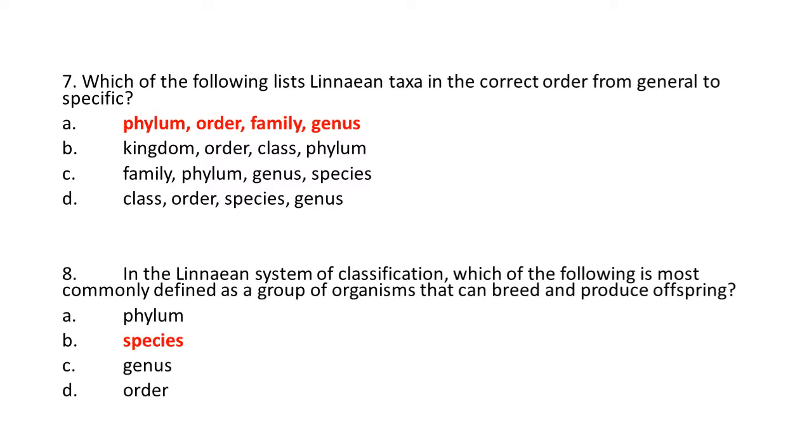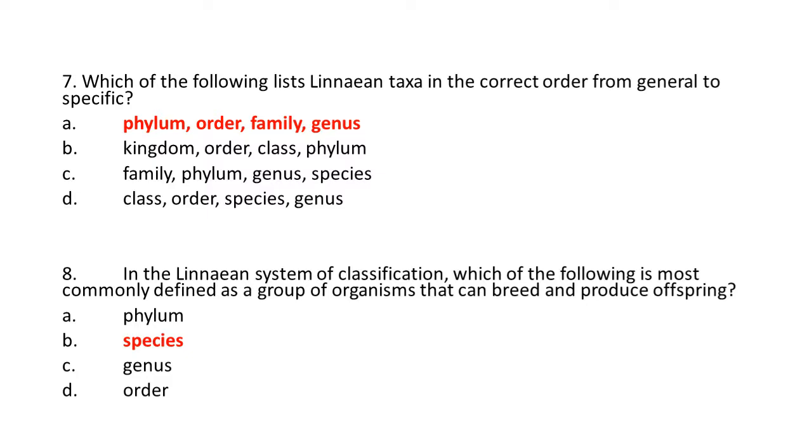King Philip came over, okay, order. For, okay, family, good. Genus, okay. Phylum, order, family, genus. Phylum is the broadest, order is less than phylum, family is less than order, genus is less than family. From general to specific.